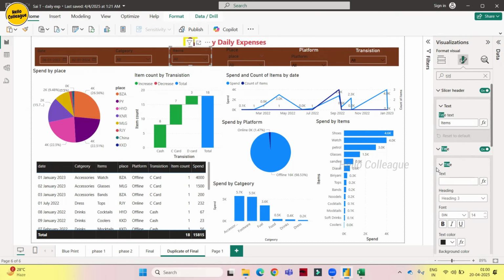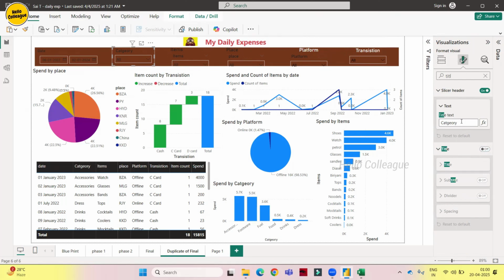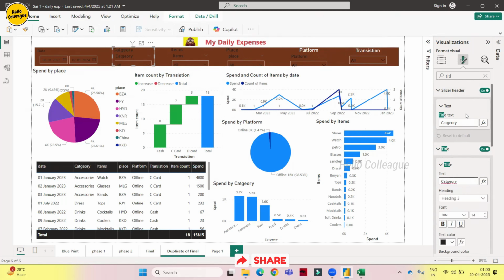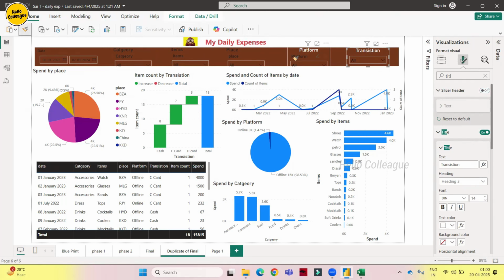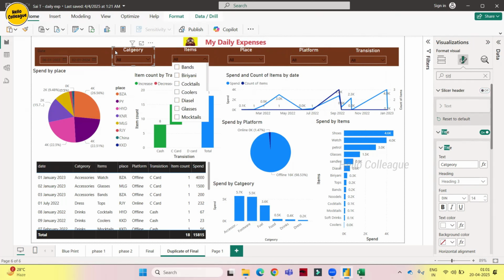Title is done. Okay. Category, copy. Guys, why am I not turning it off? Because I can just select this one, I can take format painter, I can apply it to all the visuals so that my work will be done easily. See, yeah, now it is looking good. Yeah, okay, fine. Why I'm not changing this thing is because I'll just show you.